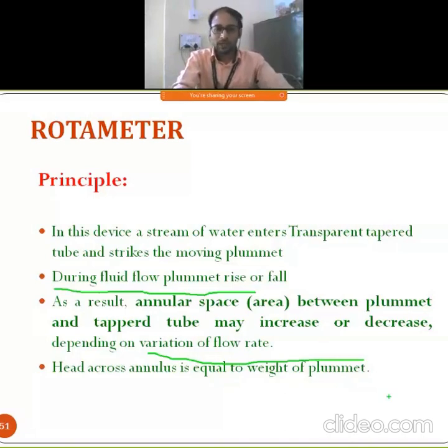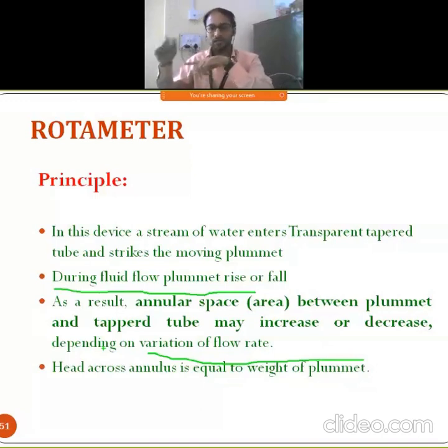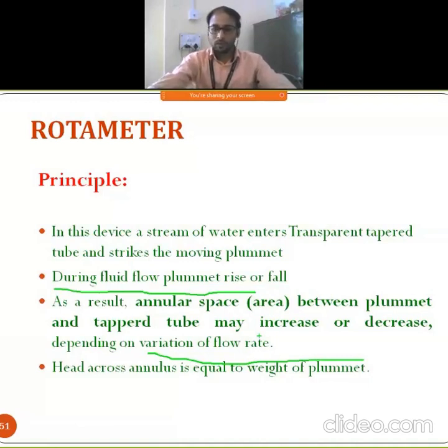The annular space between that plummet and the tapered tube. Okay, so it may either increase or decrease depending on the variation of your flow rate. Okay, so the head across the annulus is equal to the weight of the plummet. Got this point?